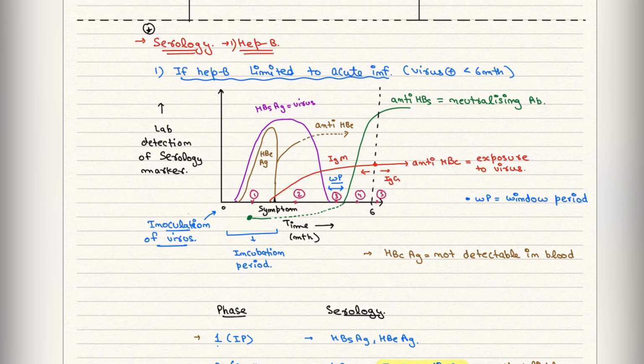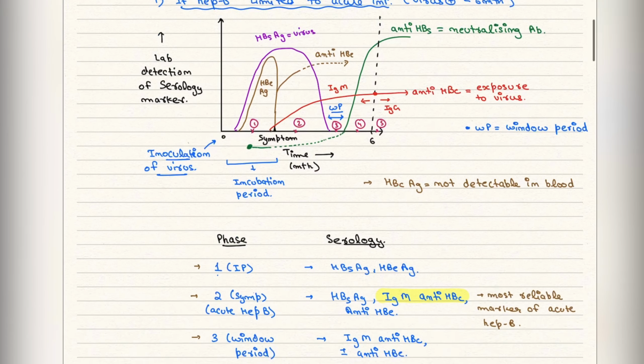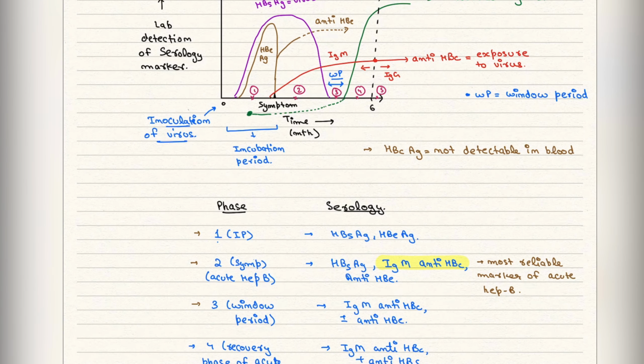So this is the serological graph. This is the lab detection of serological markers on the y-axis, and on the x-axis is the time. The inoculation of virus occurs at this point. Now what will happen? What are the serological markers that we are going to see? There is HBS antigen, HBC, HBE, anti-HBS, anti-HBE and anti-HBC.